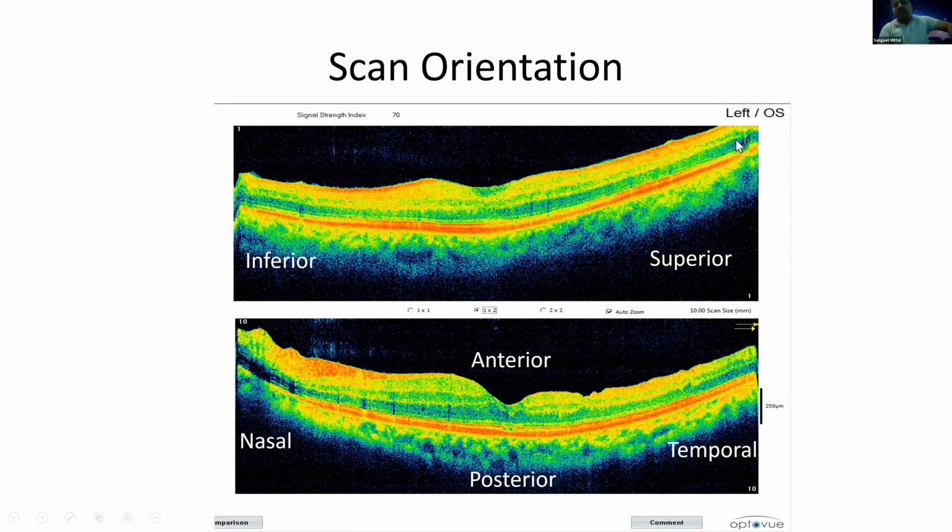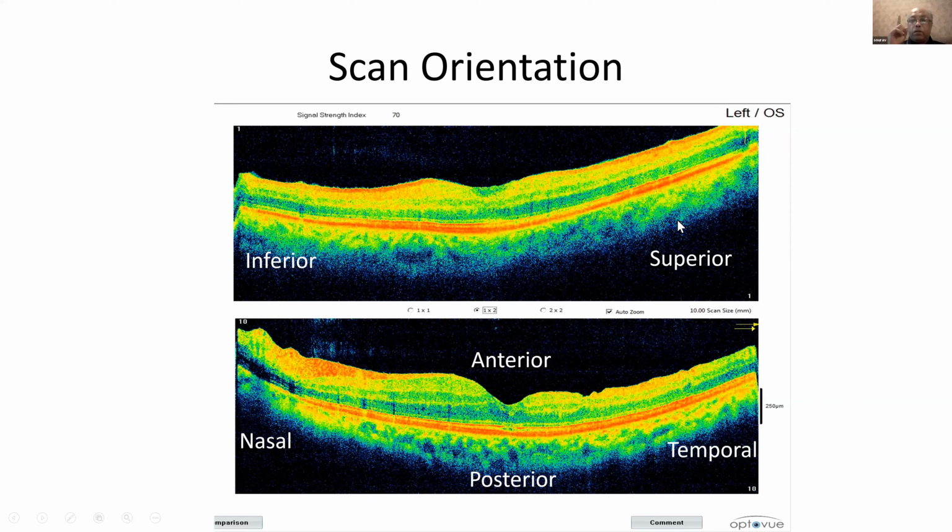And in the scan on the top, the arrow is pointing upwards, which means the scan is moving from inferior to superior. So the inferior part is on the left-hand side and the superior part is on the right-hand side. That is how you come to know how to orient the scan, which part is nasal, which is temporal, which is superior and which is inferior.